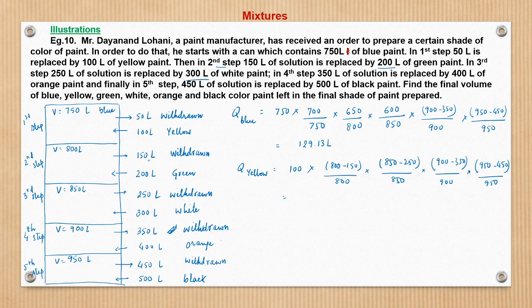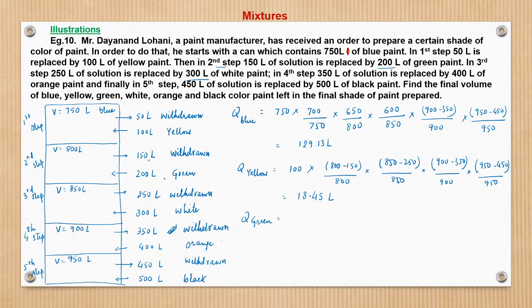We get 45 liters of yellow. Similarly, now we will check the quantity of green.